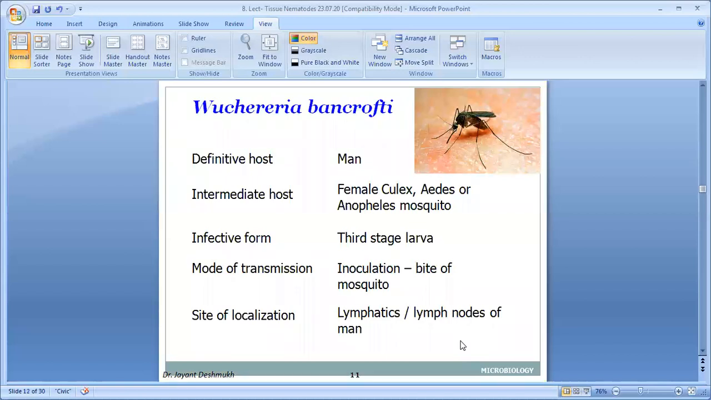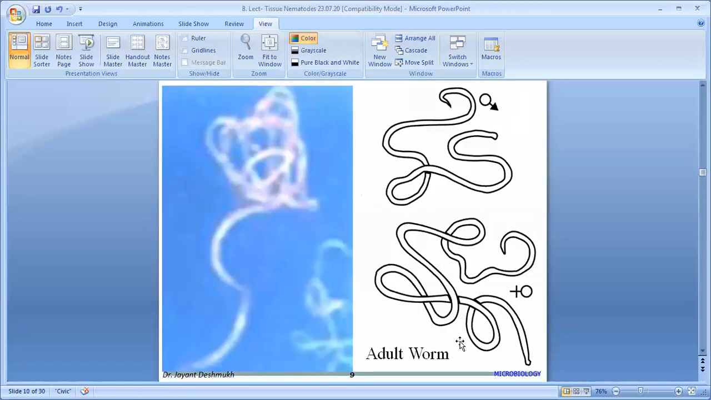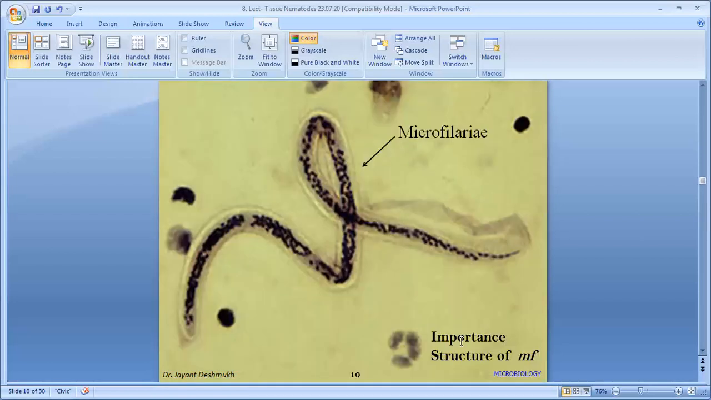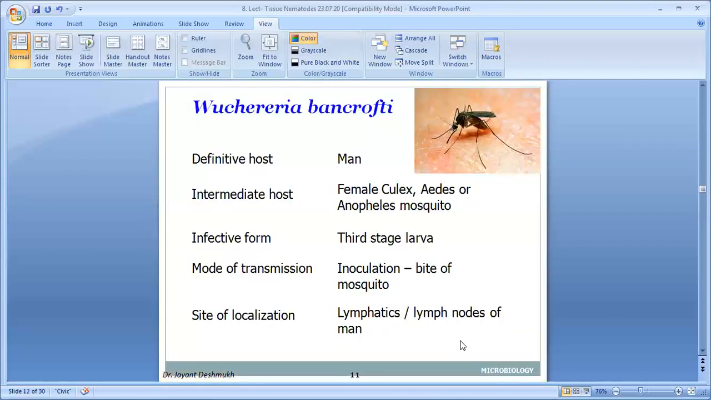This is about the morphology. The morphology: adult worm, size and difference between male and female, and this is microfilaria, again differentiating between other filarial worms. Next part, Wuchereria bancrofti, when we go for the life cycle, we start.